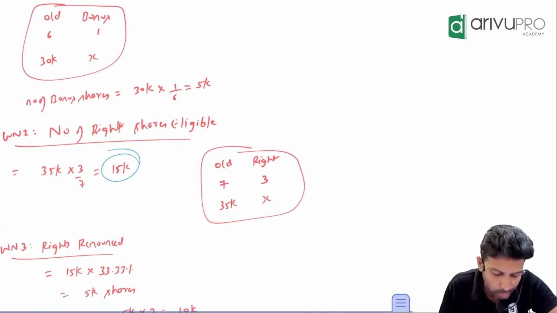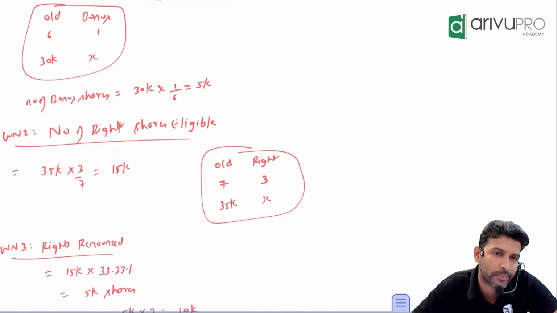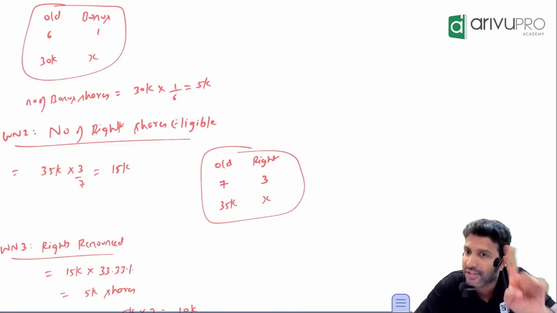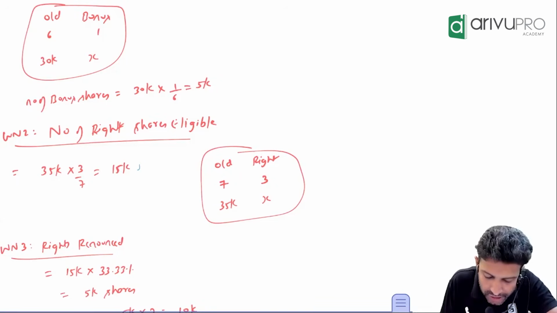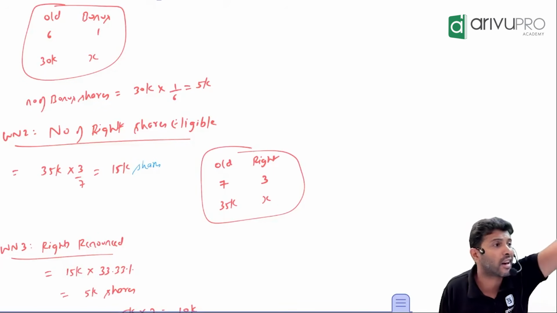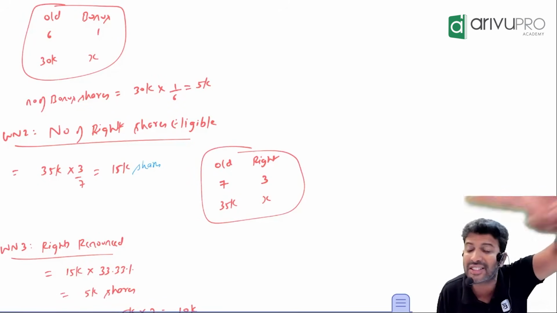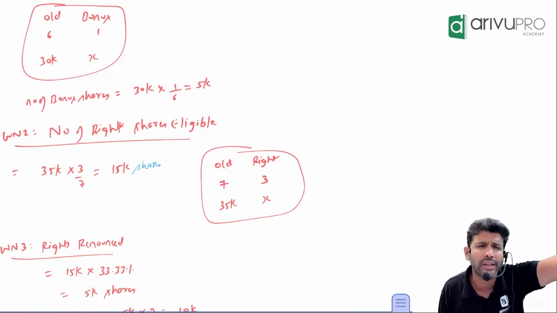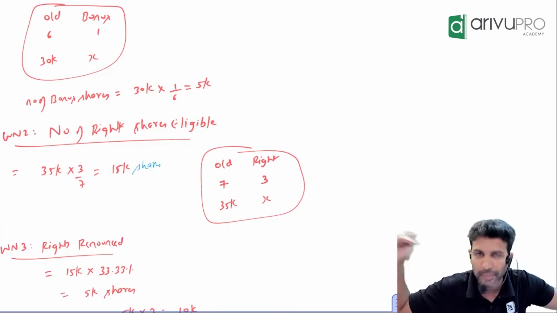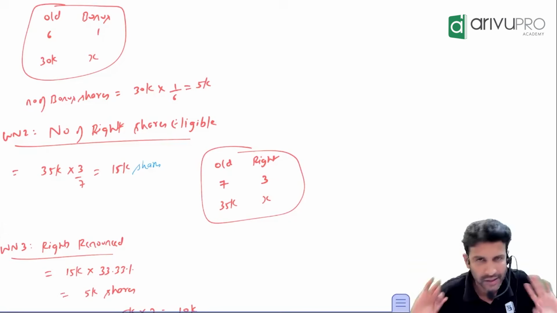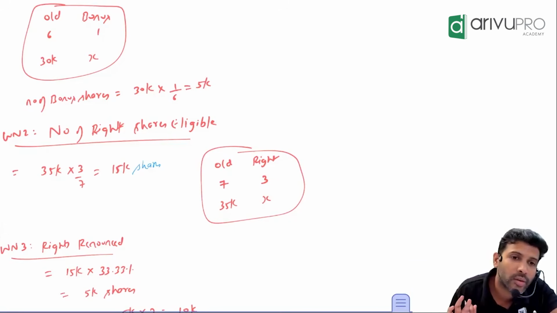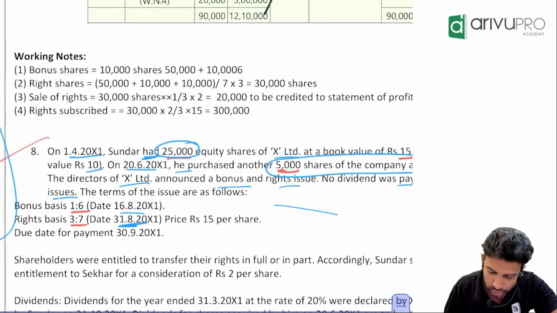Whenever you are eligible to buy right shares, as an investor, you have three options. One, you can utilize these rights and buy 15,000 shares. Or you can sell these rights to somebody else. Or you can say, I don't want it, I have reached nirvana. Meaning you can reject also. Your call. Either they will utilize and buy, or they will sell. Now let's see what Mr. Sundar did.